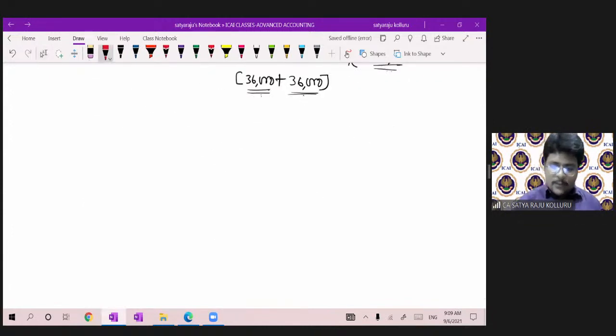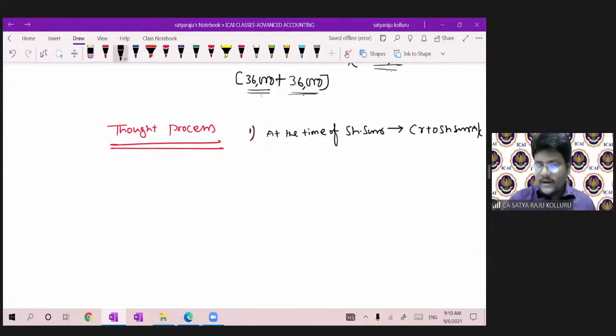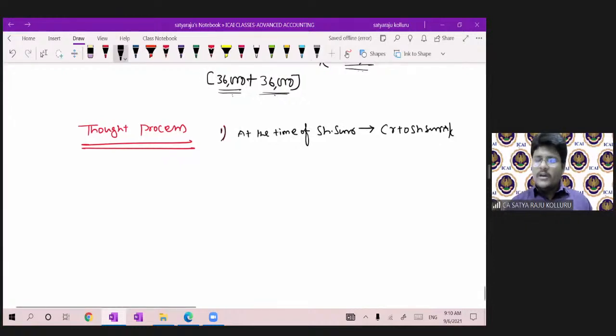Now here I am developing the thought process. Please concentrate. What is the thought process I have to follow? First, at the time of share surrender, make the balance a credit to share surrender account, depending upon how much was surrendered.